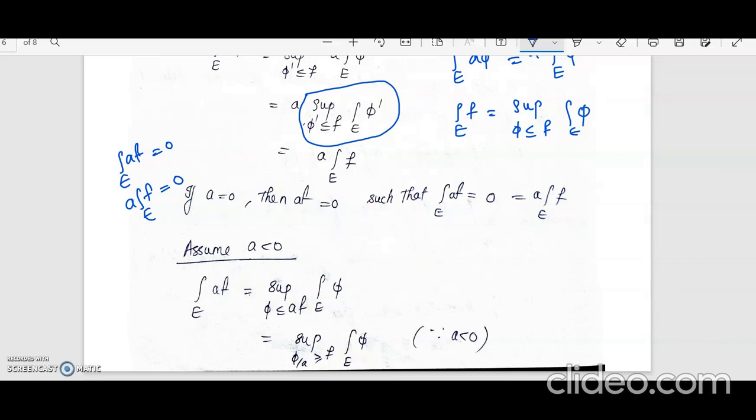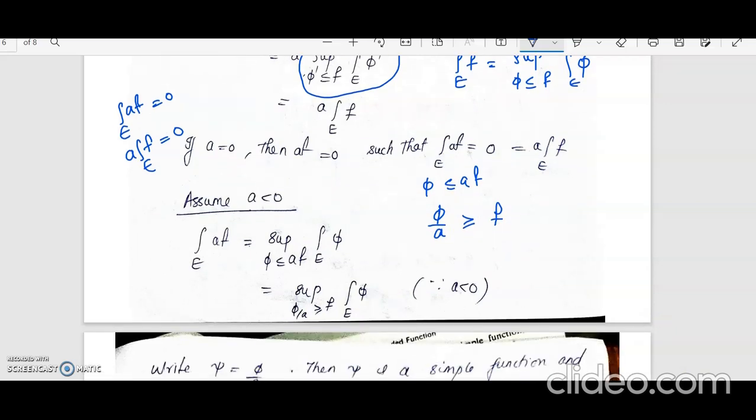Now we'll look at the case when a is less than 0. Again, when a is less than 0, by definition integral over E of af will be the supremum over φ less than or equal to af of integral over E of φ. Now here a is less than 0. So when you take φ by a, we have φ less than or equal to af, a is negative, so you divide by a on both sides and the inequality will reverse. So you will get φ by a greater than or equal to f.